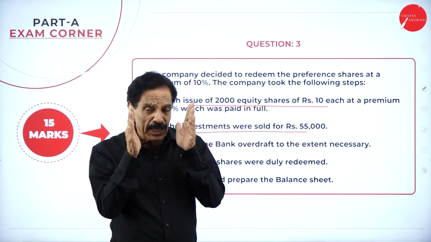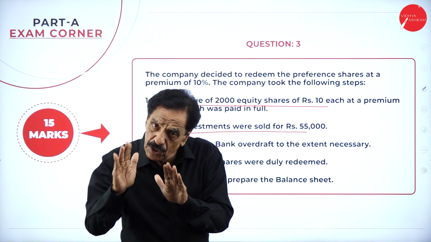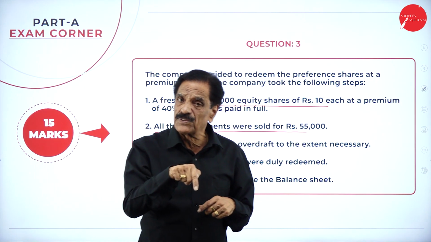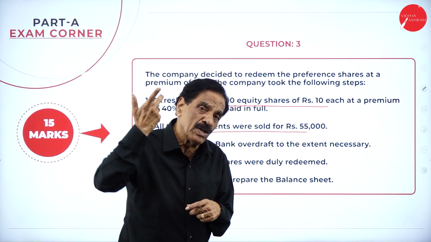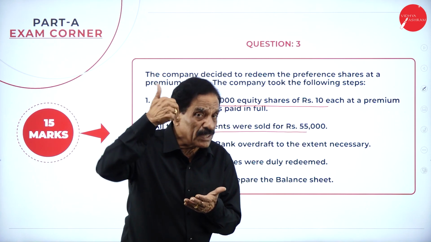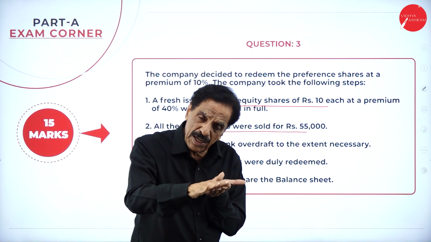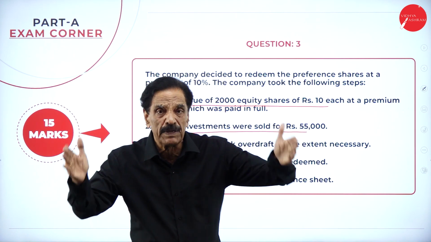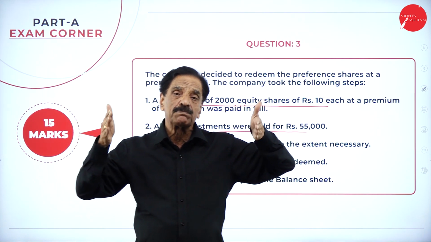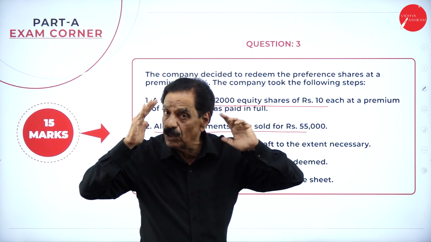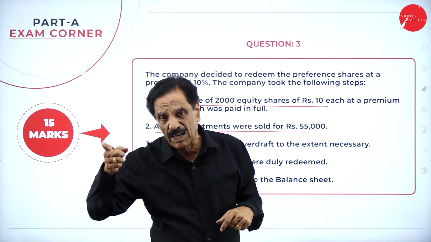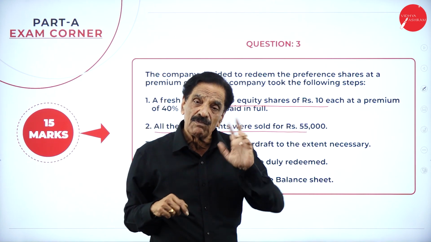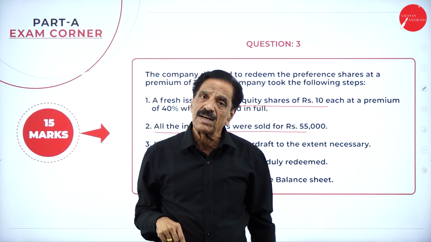What is the major point to bear in mind? First point, you see that in the exam, if the shares are not issued, first you have to create the CRR. If the shares are issued, first issue the shares, and for the balance, you have to create the CRR. These are two important points to bear in mind. If the shares are not issued, first create the CRR. If shares are issued, the balance is considered for CRR.